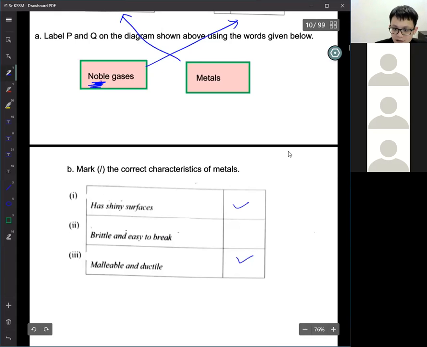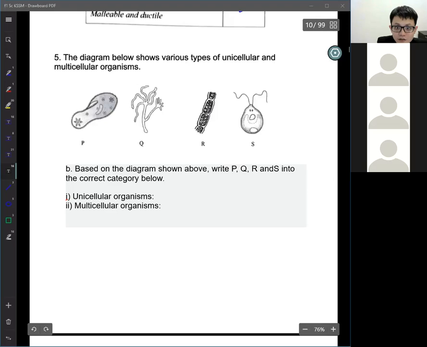Let's look at the next question. So let's read this question. The diagram shows various types of unicellular. Okay, unicellular.